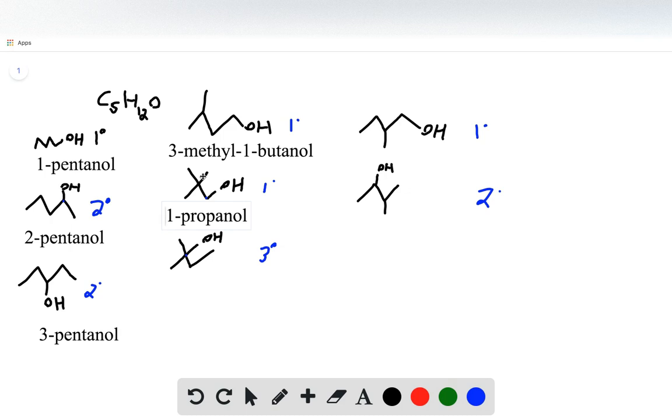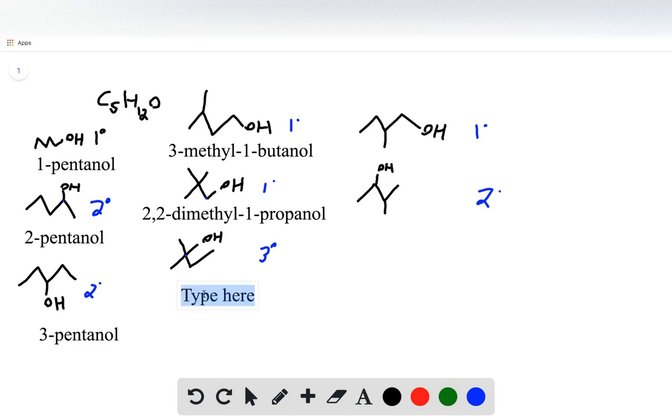So we need to say 2,2-dimethyl-1-propanol. So you need to ensure that you treat these substituents as unique and individual substituents, and they just happen to be the same. So that's why we say dimethyl, but we need to say 2,2 so it represents that these are unique and individual substituents.